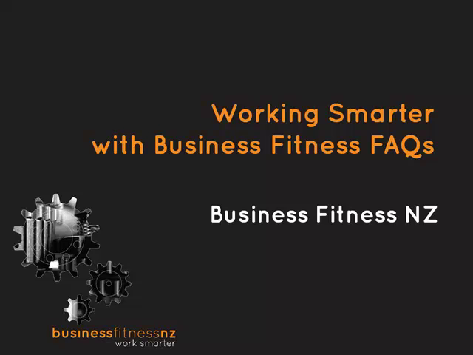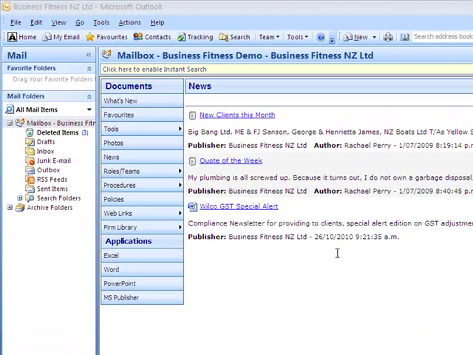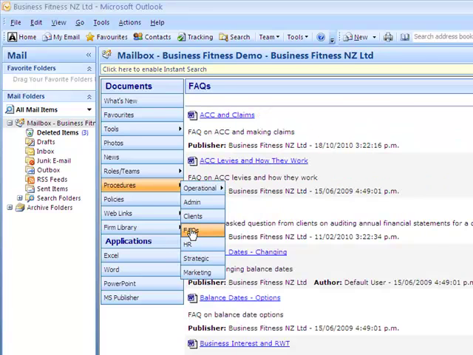Within the Business Fitness content, there's a whole section of frequently asked questions. Many firms are not aware of how to use this valuable and helpful content, so I'd like to show you not only how to use it, but the practical applications. There are two ways you can find the FAQ content. As per usual, you can search for the subject area, or you can go straight into the FAQ section. This is under Procedures, FAQs.